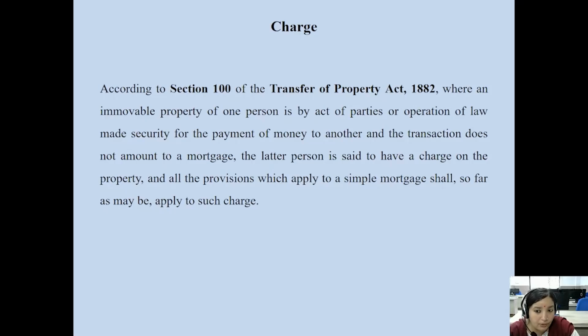The latter person is said to have a charge on the property, and all the provisions which apply to a simple mortgage shall, so far as may be, apply to such charge. This is the definition under Section 100 in respect of the charge.